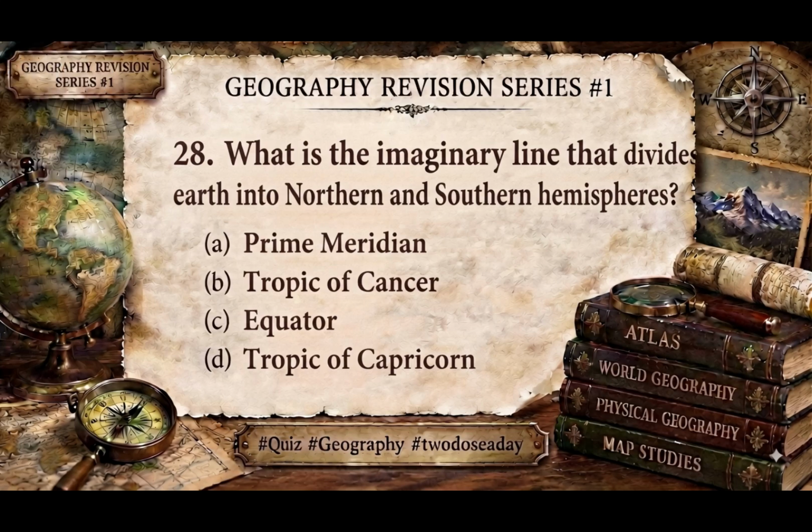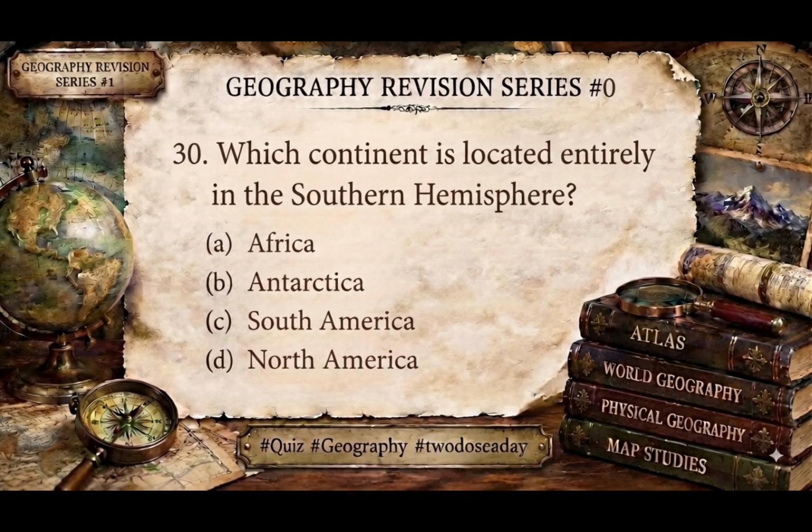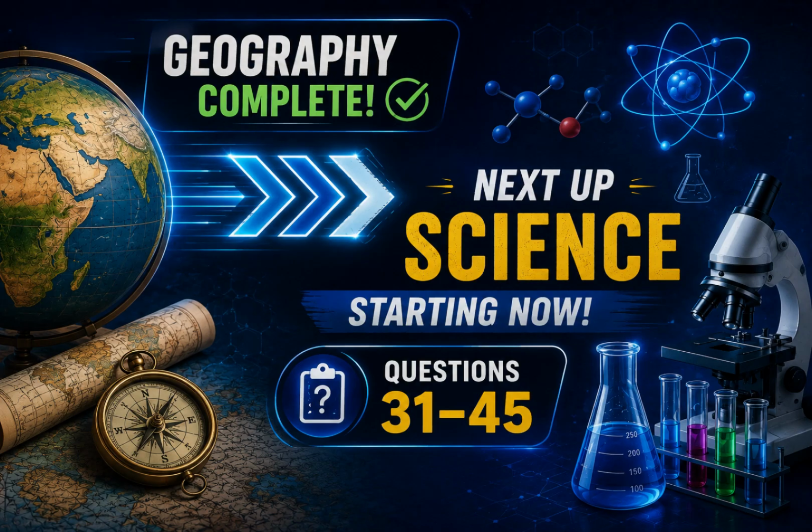Question 28. What is the imaginary line that divides Earth into northern and southern hemispheres? The answer is equator. Question 29. What is the collection or book of maps called? The answer is Atlas. Question 30. Which continent is located entirely in the southern hemisphere? The answer is Antarctica. Halfway there. 30 questions down, 30 to go.